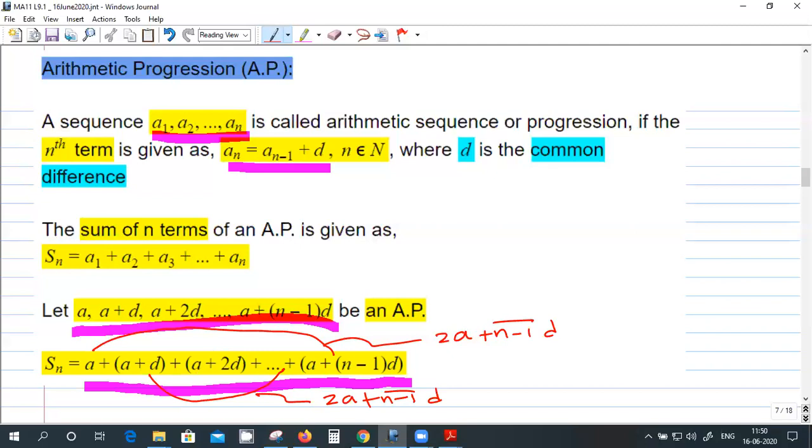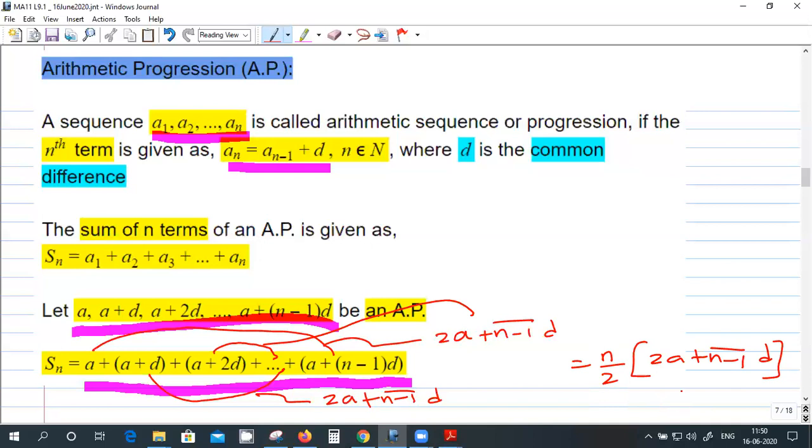Similarly, the third term and the last but two term, that will give how much? Same thing, that also will be the same. Because d is increasing by 1 on the left side, and from the other end, d is decreasing by 1. So you will get 2a plus n minus 1 into d. How many times? n by 2 times, the number of pairs. And this is the formula for the sum of an AP.